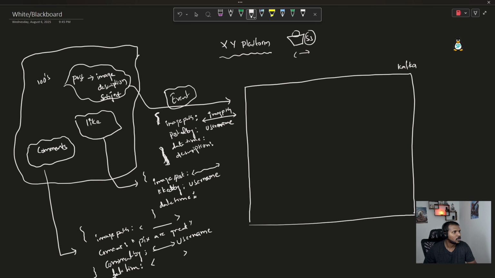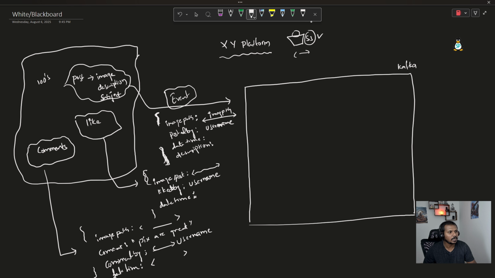So if you think through, for all these events, the syntax is very much the same. And when it comes to the likes right here, the syntax is pretty much the same too, because whenever somebody is liking, the data comes into this backend platform in this particular format: what is the image path, who liked it, and what is the date time. And when it comes to the comments, again, it is going to have its dedicated syntax or schema. Here we have the image path, whatever image path we have in the S3 bucket or wherever it is. And then the comment, let's say one guy is posting pics are great, and that should be the comment.